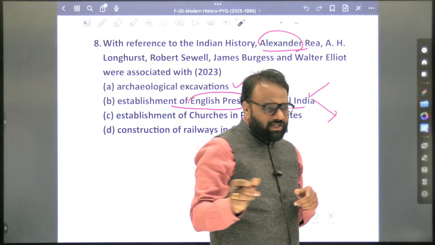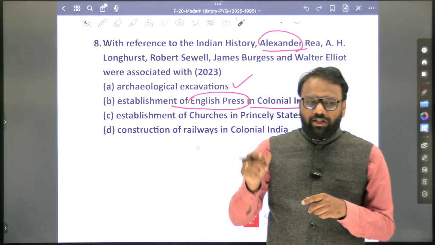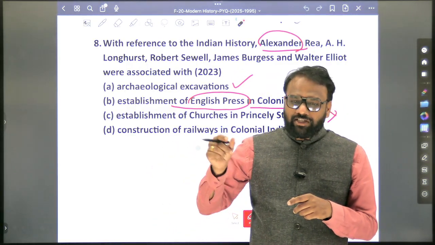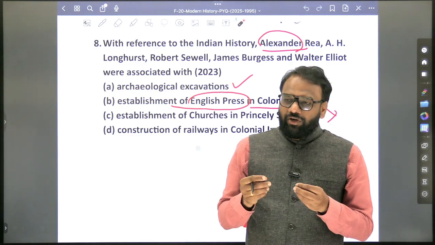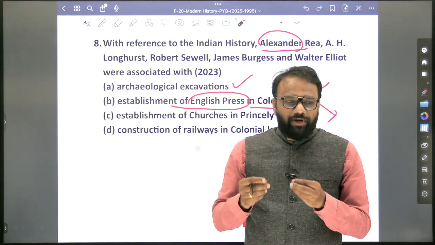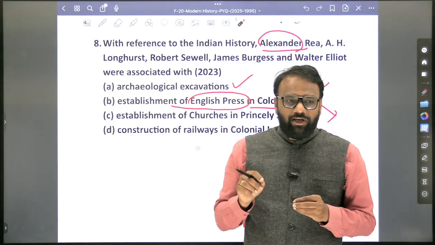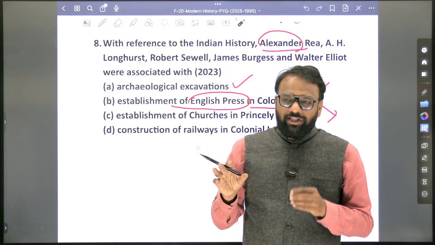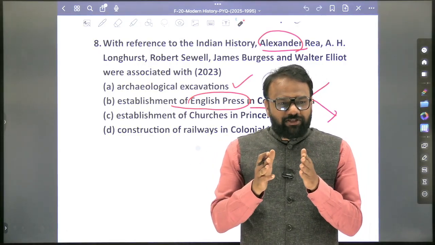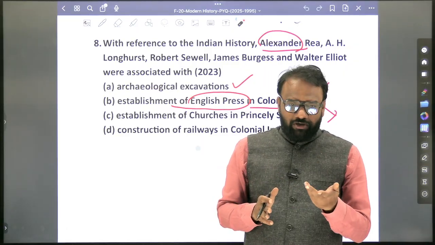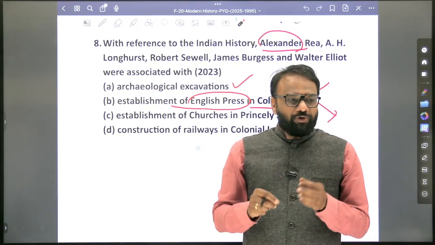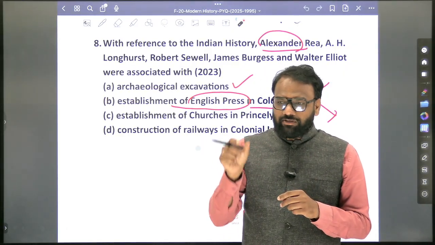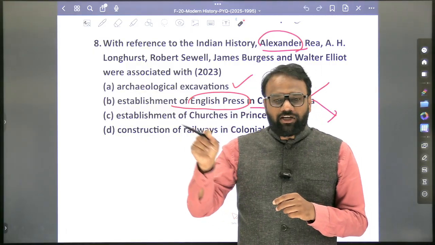And in the last compilation, I have shared the newspapers as well as the personalities associated with them. So there you need not go exhaustively through each and every newspaper. Especially the newspapers which were started by Britishers, we will not focus on them. There we shall only focus on the first newspaper which started in India, by whom, which Britisher. But when it comes to Indian leaders who have started newspapers, there we shall focus: which Indian newspaper was started by whom.